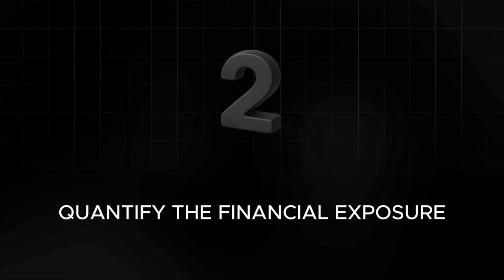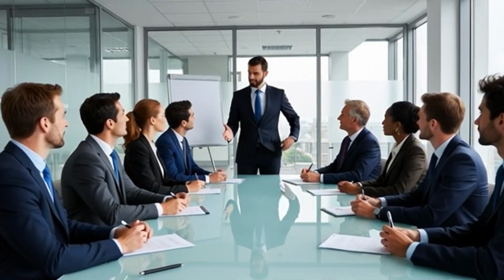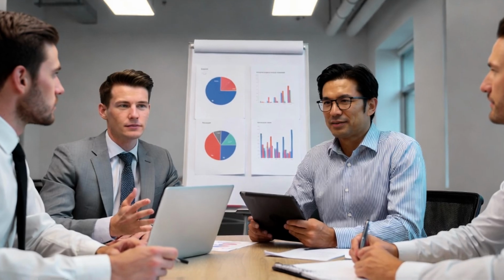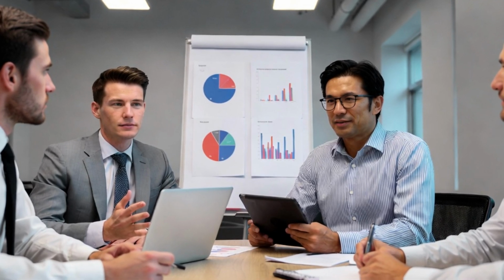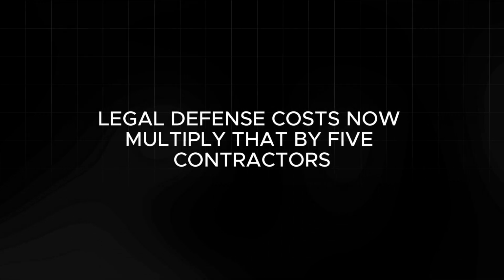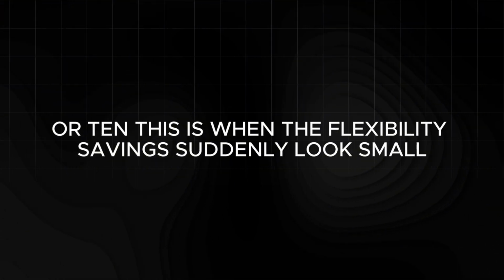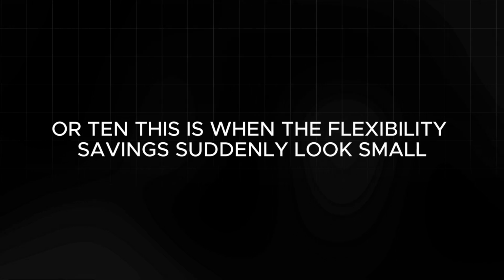Step 2. Quantify the financial exposure. CFOs care about numbers, so calculate. Employer Social Security, backdated. Employee contributions you may owe. Interest. Potential penalties. Legal defense costs. Now multiply that by 5 contractors, or 10. This is when the flexibility savings suddenly look small.